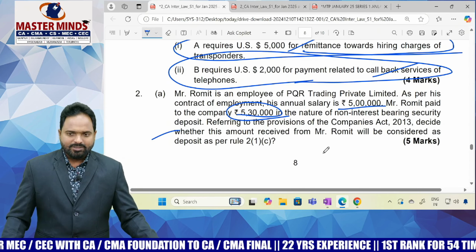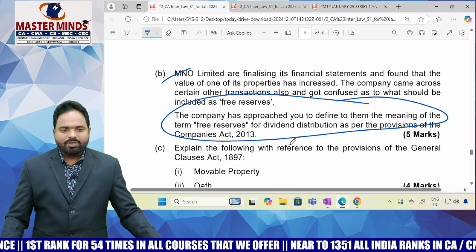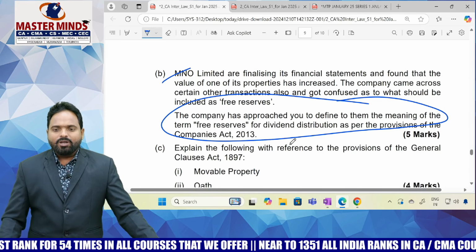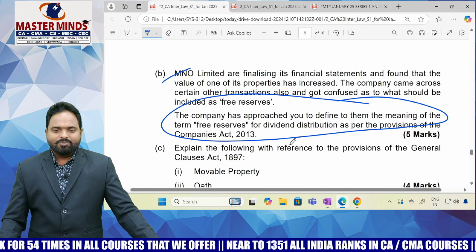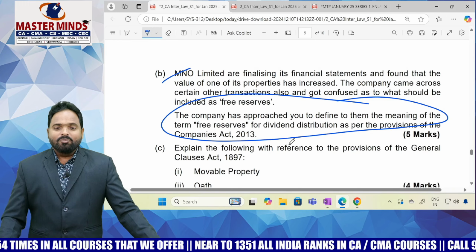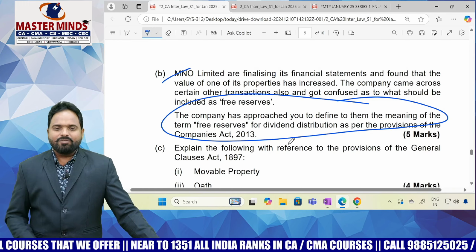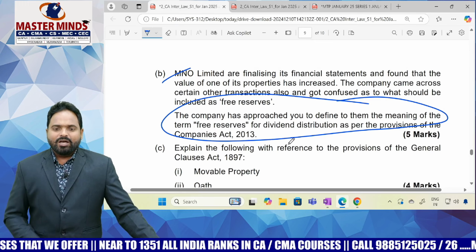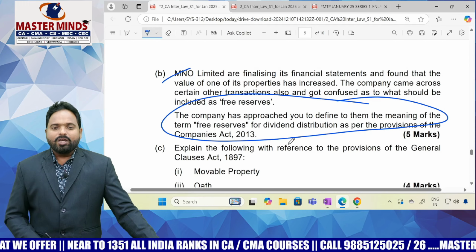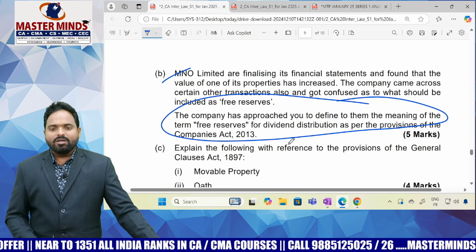This is in your important concepts for self-study, free reserves definition in the declaration payment of dividend chapter. If you remember, I clearly referred to the free reserves definition when we were discussing bonus shares. Bonus share, Section 63, I intentionally discussed free reserves. I went to the free reserves definition, and I provided the guidance note on declaration